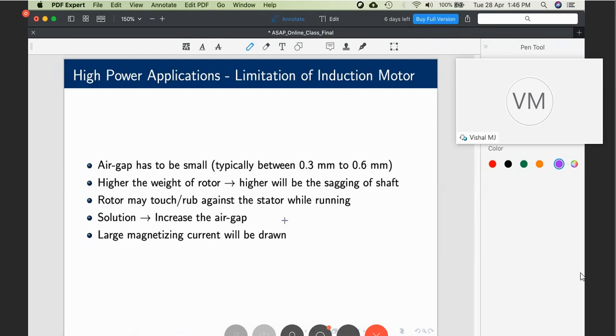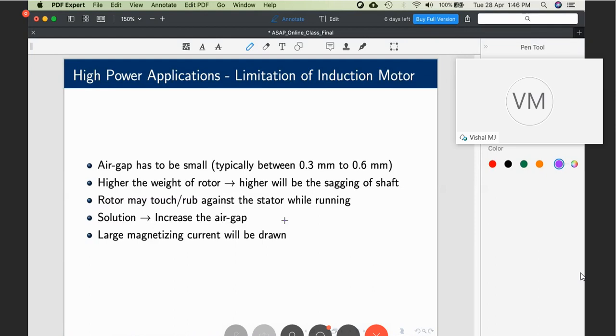What is the difference with a synchronous motor? A synchronous motor is a doubly fed machine. We have 2 sources of excitation. One AC source is connected to the stator and one DC source is connected to the rotor. Now, the stator and rotor put together can work to set up the required magnetic flux in the air gap.